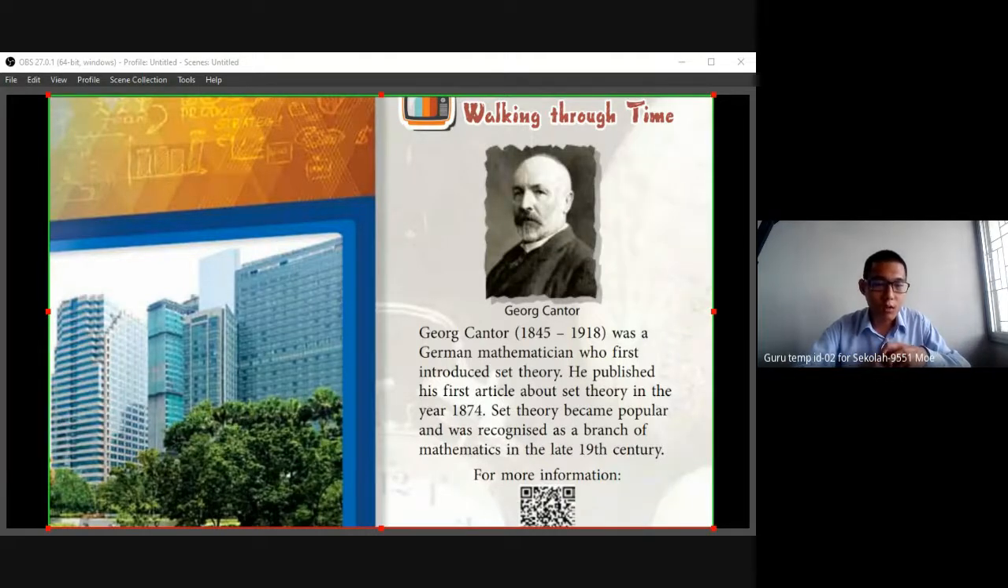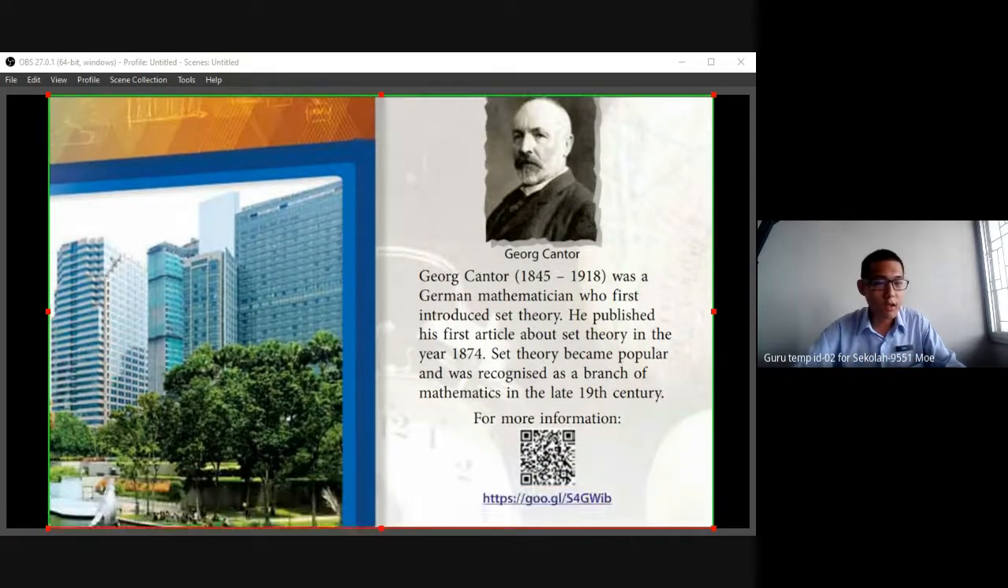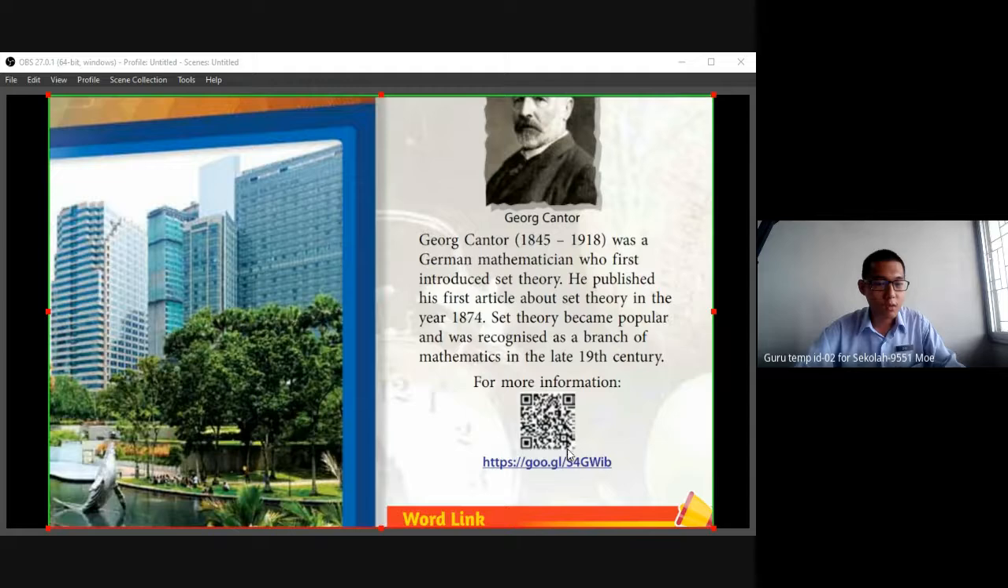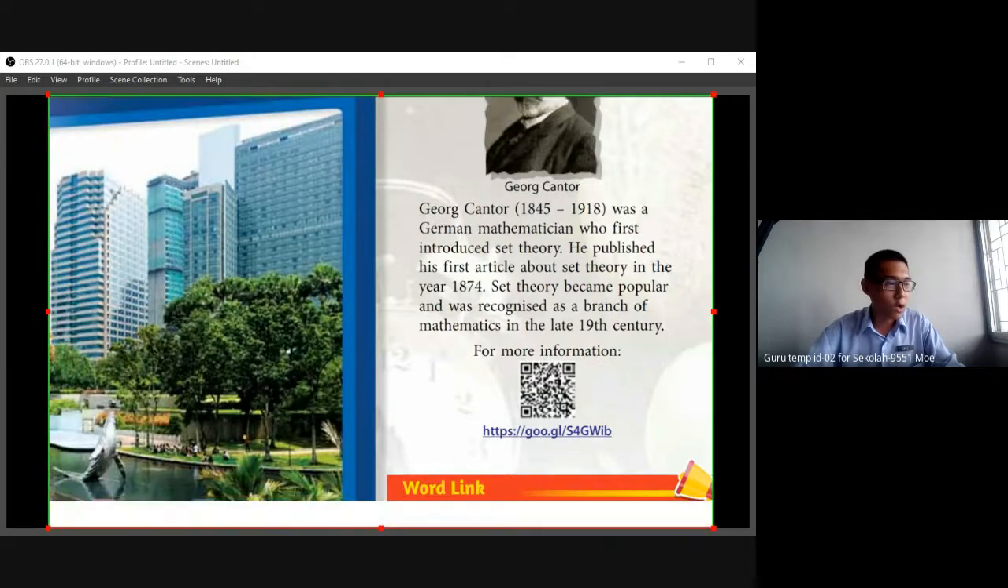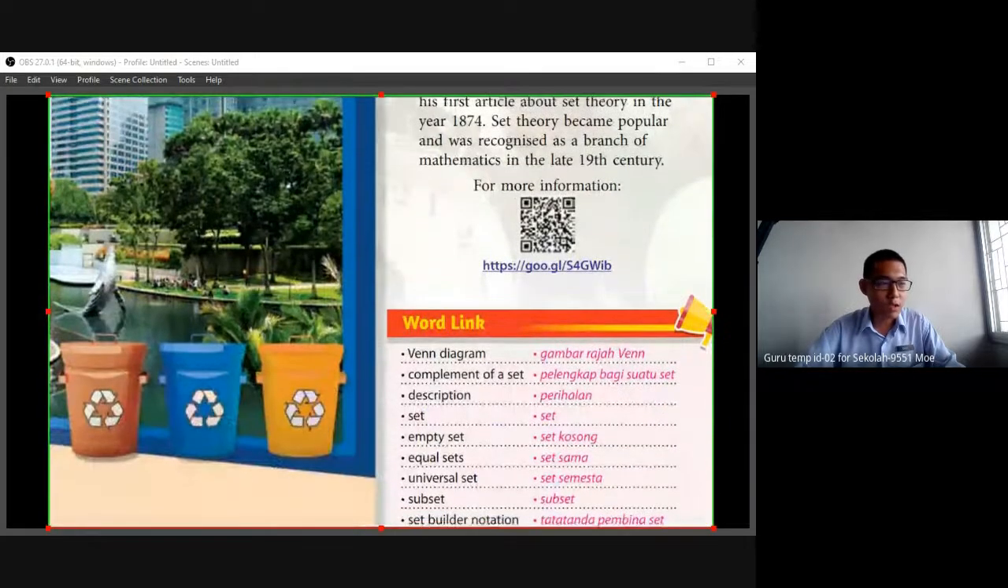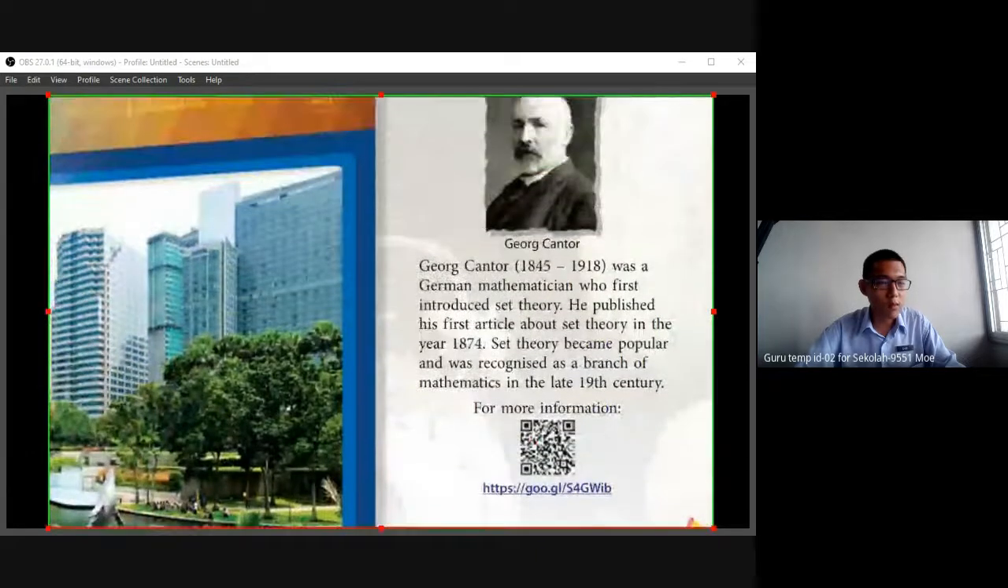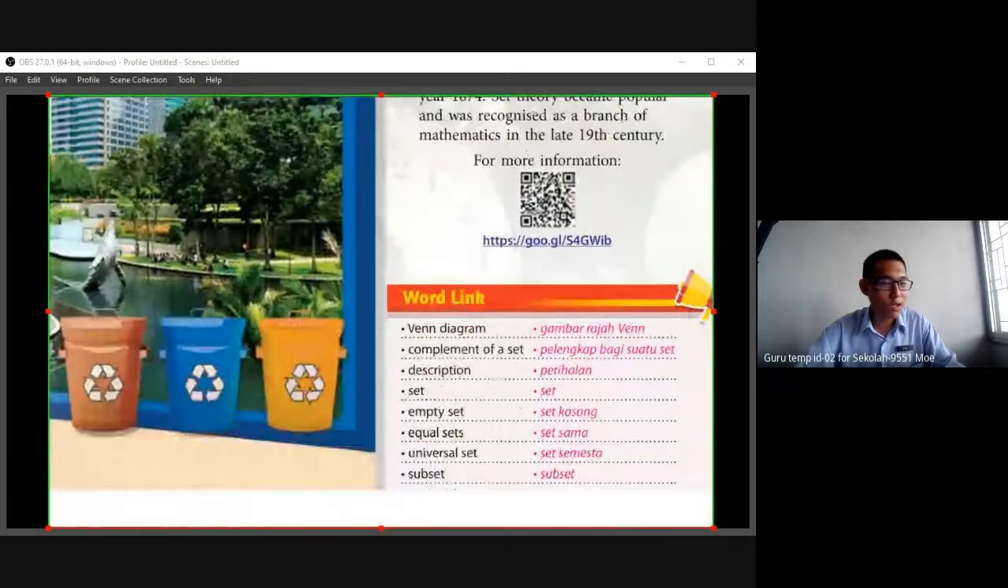Set theory became popular and was recognized as a branch of mathematics in the late 19th century. So it's a recent, or what we call modern, mathematics already. For more information, you can look at Google, or you can go into this QR code. I will not introduce more about him. If you want to know more, you can go.